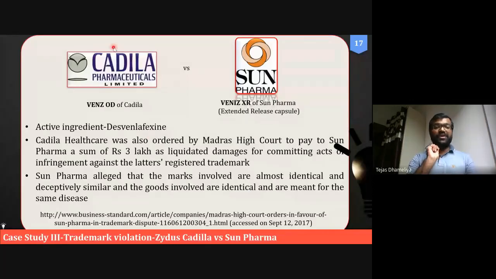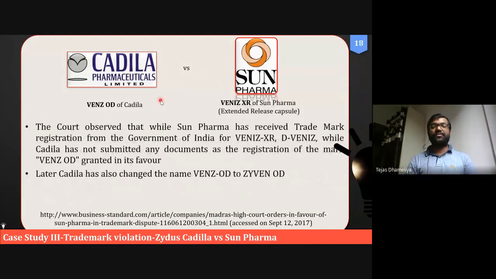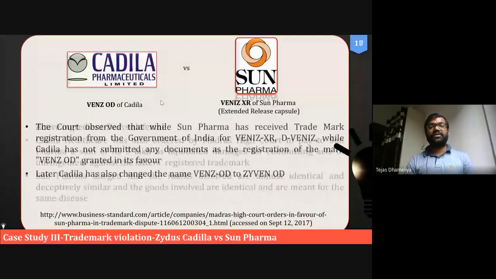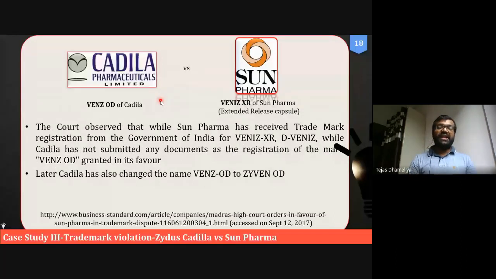Cadila Pharmaceuticals was ordered by the Madras High Court to pay 3 lakh rupees because Sun Pharma filed the trademark first, while Cadila Pharma had not. Not only that, Cadila had to change the name of their marketed product from Venzody to Zyvan OD.